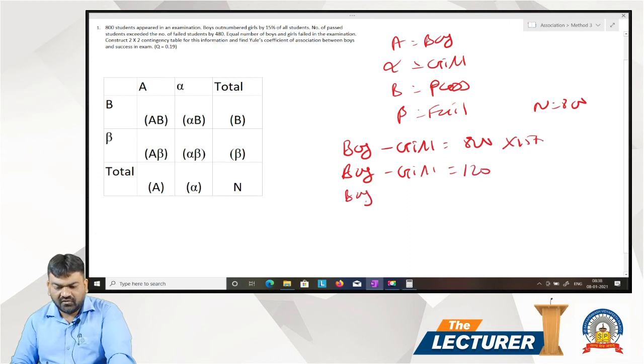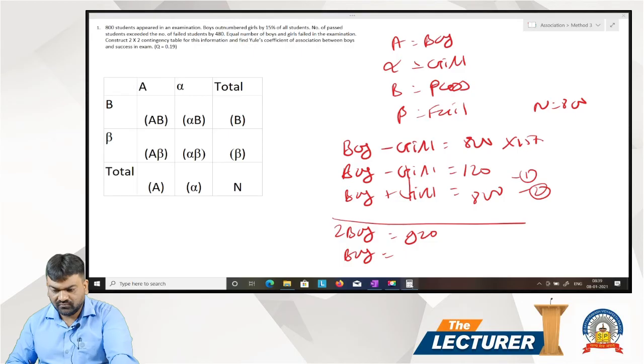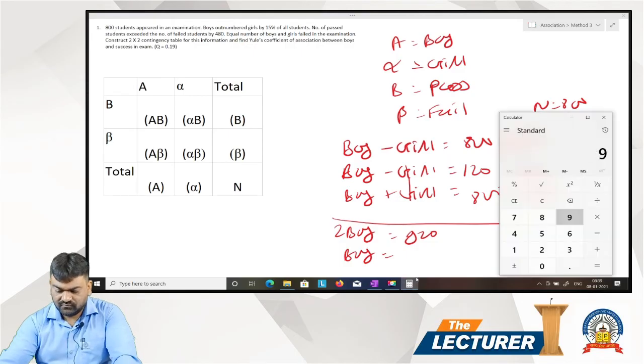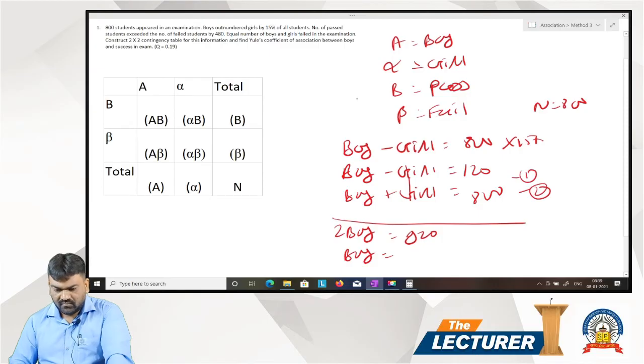And boy plus girl is 800. Solve both the equation. Girl minus girl cancel, so 2 boy is equal to 920. So boy is equal to 920 by 2, 460.